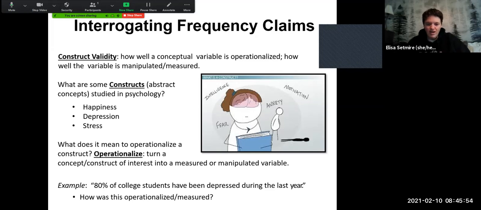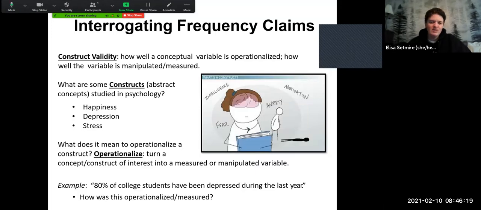So for example, if we have a frequency claim saying that 80% of college students have been depressed during the last year, how did they operationalize and measure depression? How could you potentially define and operationalize depression in a measurable way? So maybe somebody met the DSM criteria for depression, or maybe we qualified it as they went to therapy because they were struggling.